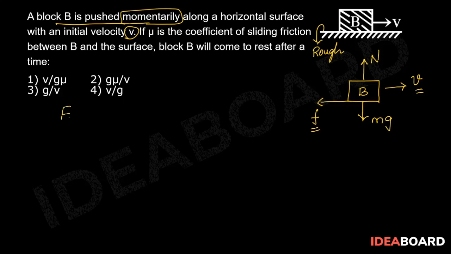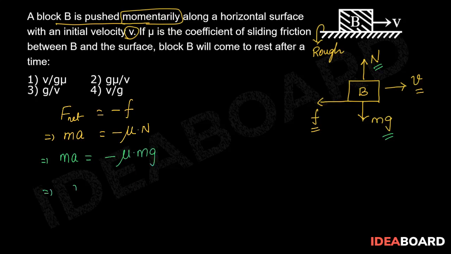So F net is equal to minus F. F net is written as mass into acceleration, which is equal to minus mu times normal reaction force. And from the FBD, normal reaction force is equal to mg because the block B is in vertical equilibrium. So we can write ma equal to minus mu times mg. So this implies acceleration is equal to minus mu g.